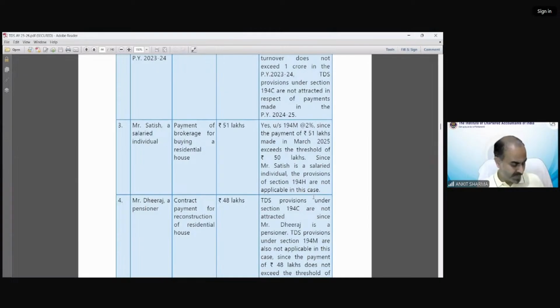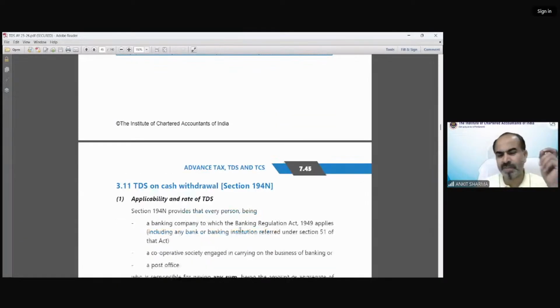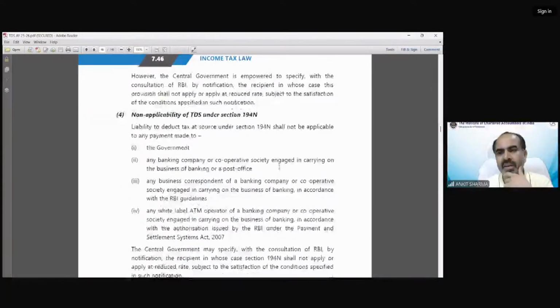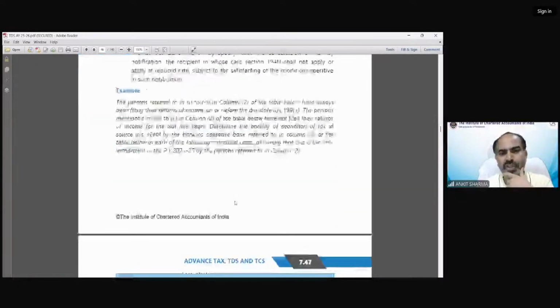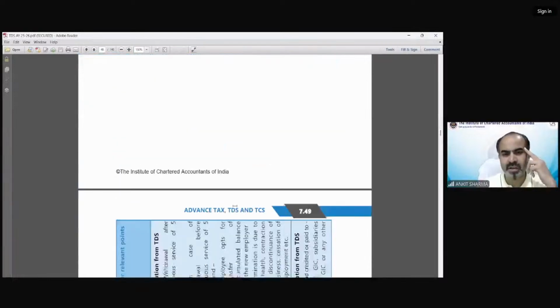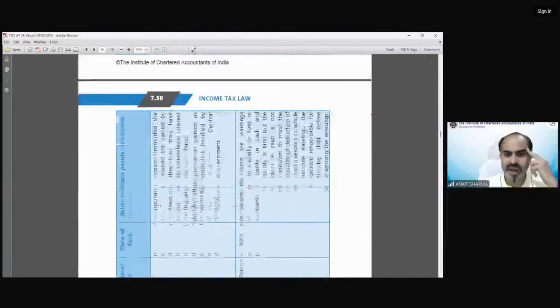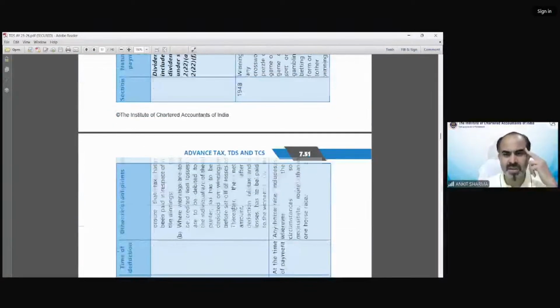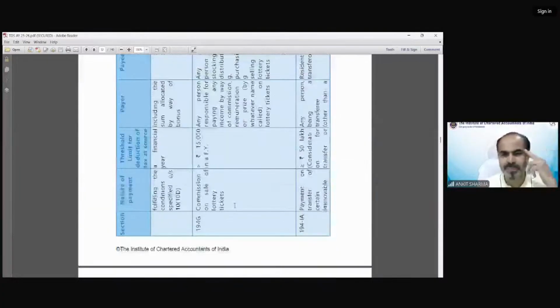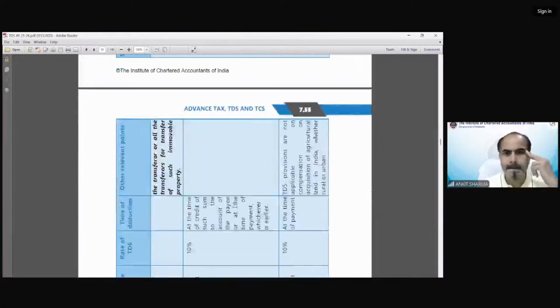Next, there was a query on page number 7.68, about 15G and 15H. I guess somebody was asking the difference between 15G and 15H. It was on page number 7.68. Who asked that in the last class?